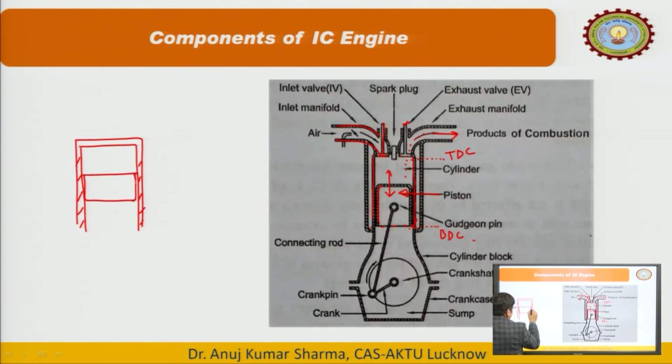We have a tight fit between the inner wall of the cylinder and the outer wall of the piston. How can we make this contact a tight fit? We generally use the piston rings. Let us say this is the top view of the piston, and this is the top view of the cylinder, and there is some gap between the outer wall of the piston and the inner wall of the cylinder.